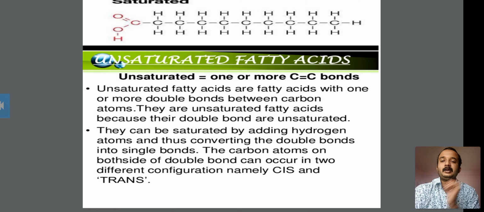The carbon atoms on both sides of the double bond can occur in two different configurations, namely cis and trans.